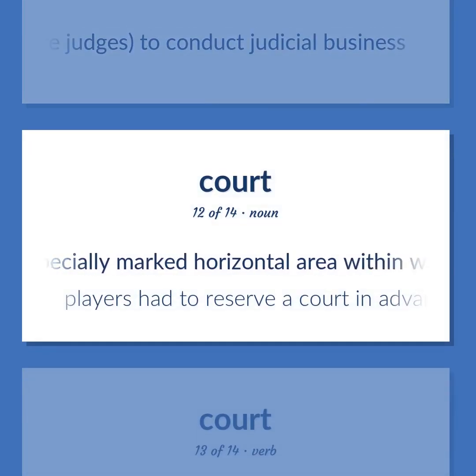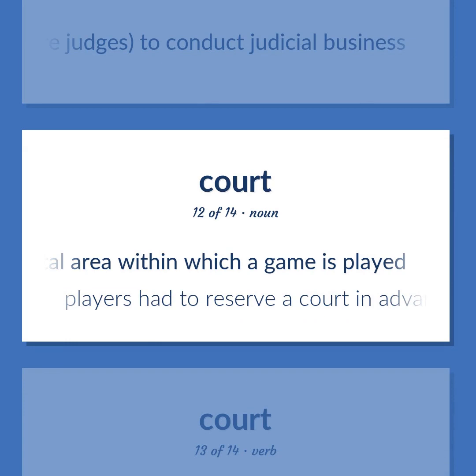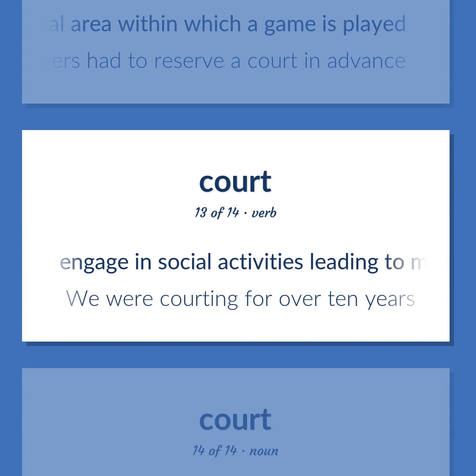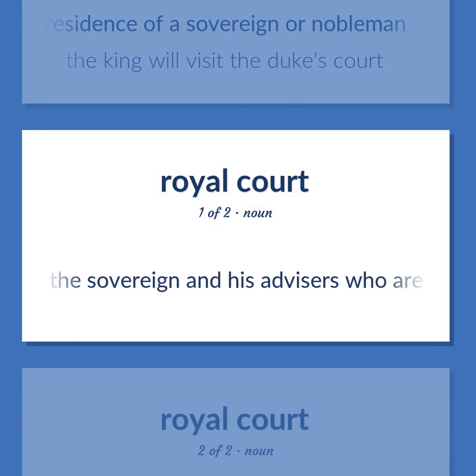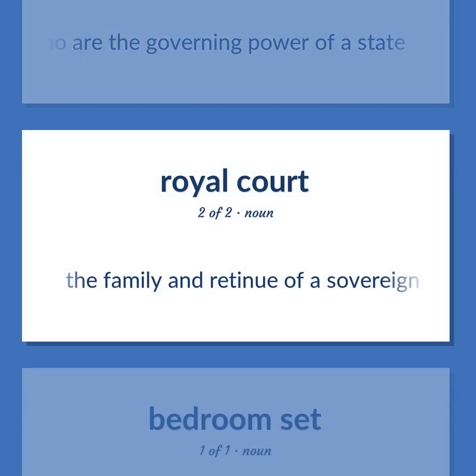A specially marked horizontal area within which a game is played. Players had to reserve a court in advance. Engage in social activities leading to marriage. We were courting for over 10 years. The residence of a sovereign or nobleman. The king will visit the duke's court. The sovereign and his advisors who are the governing power of a state. The family and retinue of a sovereign or prince.